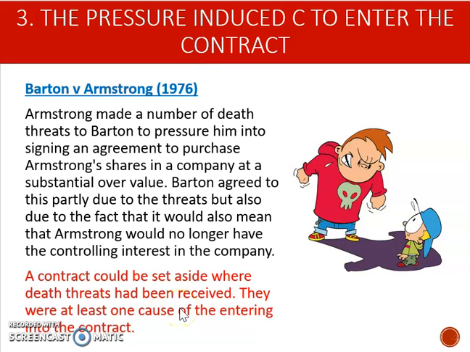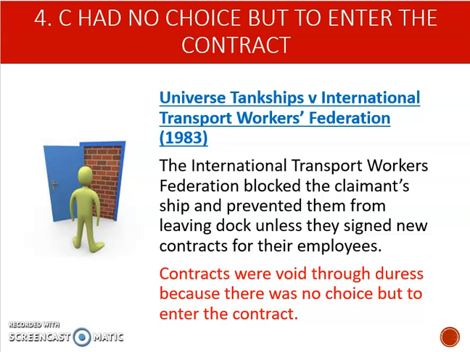So although there were a couple of reasons this contract was signed, firstly the death threats, and secondly so he wouldn't have a controlling interest, the death threats were certainly one cause and that's enough. So the pressure doesn't have to be the only cause for the claimant to enter into the contract. That's what we're seeing here. The fourth requirement is that the claimant had no choice but to enter the contract. And this is illustrated in the case of Universal Tank Ships.